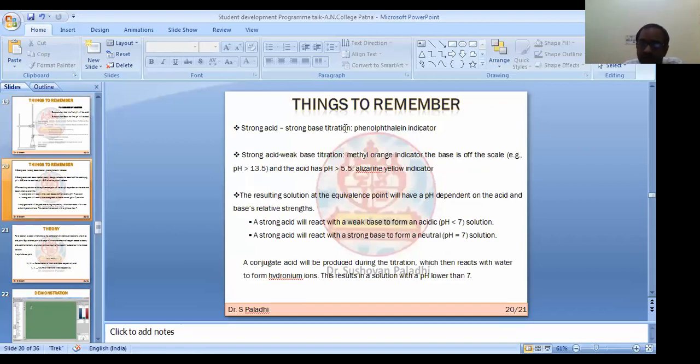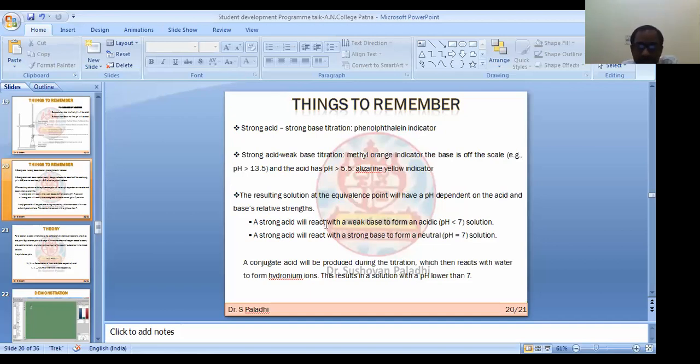Strong acid, strong base titration: phenolphthalein indicator. Strong acid, weak base titration: in presence of strong acid, the conjugate acid of the weak base is acidic, so in that case we can use methyl orange. So methyl orange for strong acid weak base, and for strong acid strong base we will use phenolphthalein.